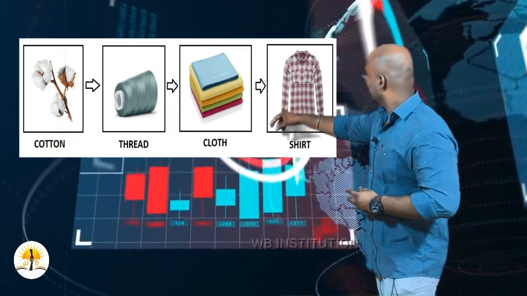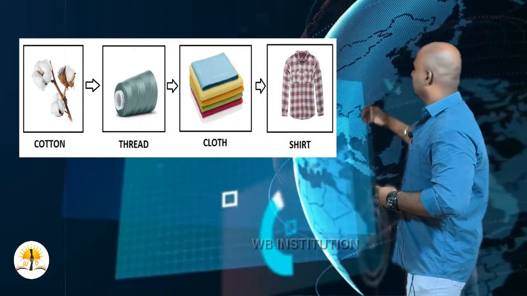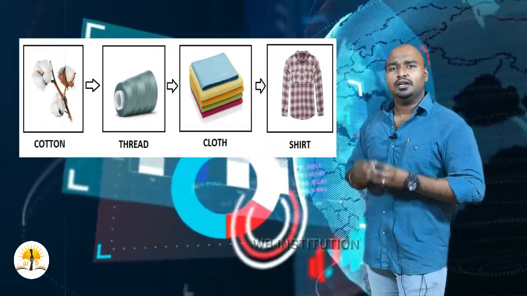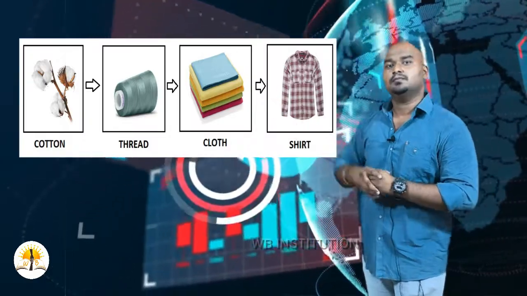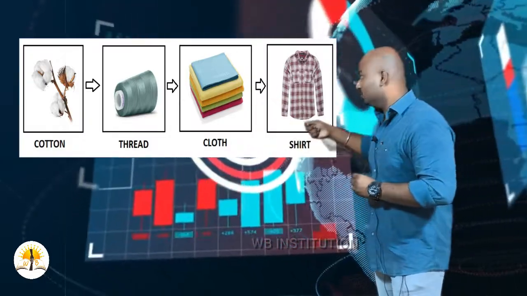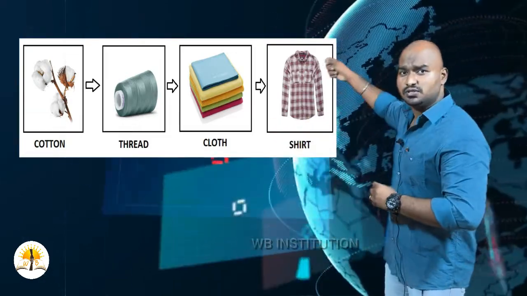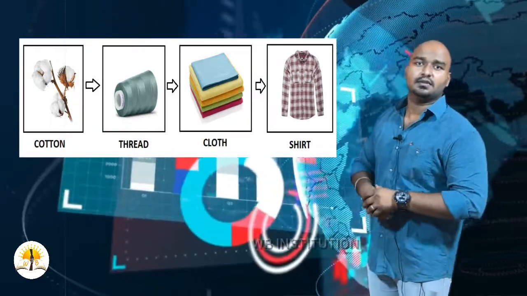From thread you can produce cloth. With the cloth you can produce a shirt or chudidar, any kind of dress. Here the initial good or raw material is the cotton. The intermediate goods are the threads and the cloth. The final good is the dress we are using.